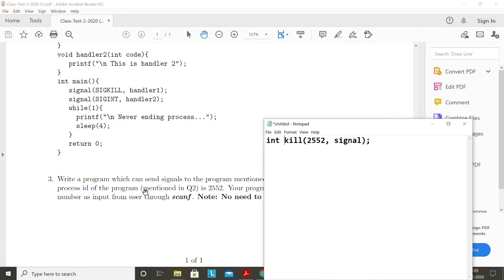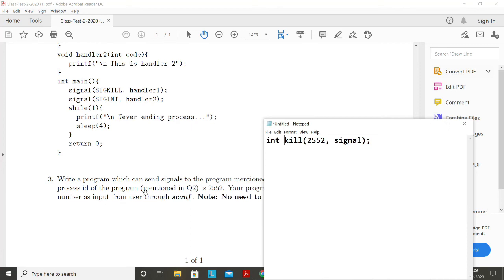This is a serious mistake, because in the book it is written integer kill, which was a function prototype. When you are calling it, you have to call kill. How can you write integer before this? I wish I could give you a negative mark for this. This is a very serious thing, but I have not given any negative mark. I just gave you 0 for this.